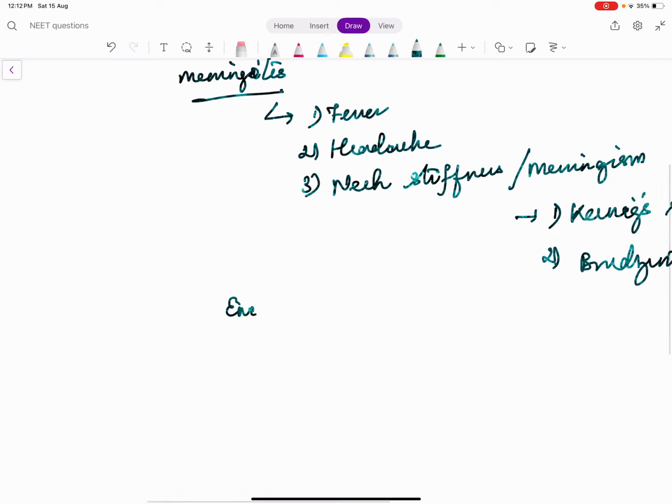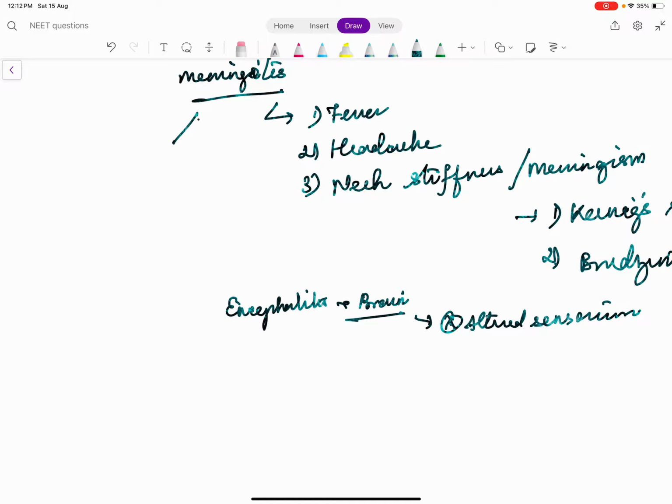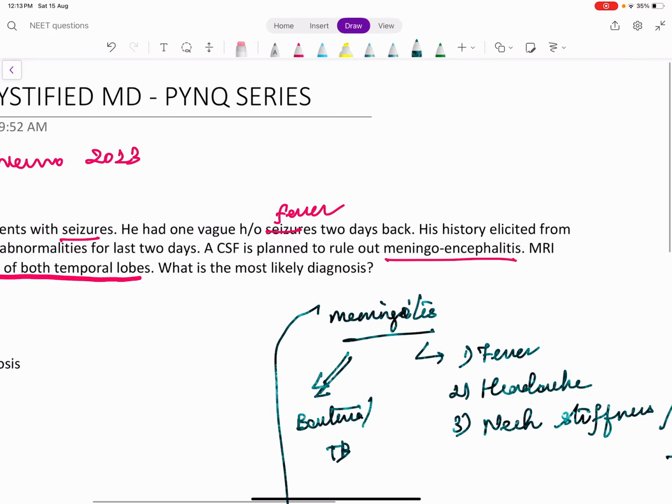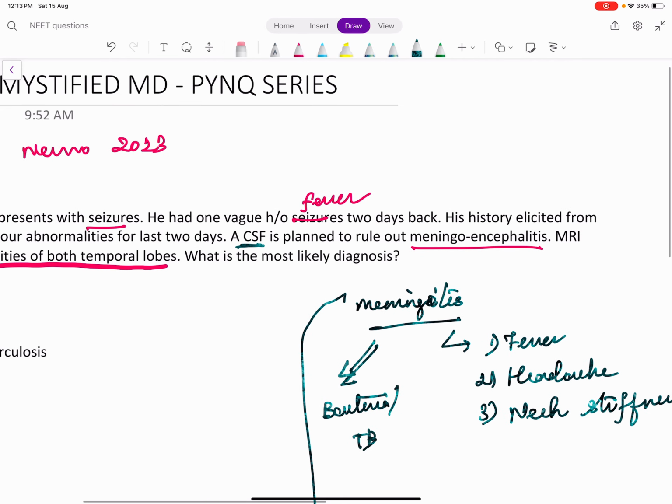What is encephalitis? Encephalitis is infection of the brain tissue. When brain tissue is involved, definitely fever can be there. But here mainly there will be altered sensorium or behavioral disturbances, which is common in encephalitis. Usually meningitis is associated with bacteria or TB. Encephalitis is usually associated with virus because encephalitis means there is affection of the tissues. Sometimes both can occur together. That's called meningoencephalitis. So the investigation of choice is CSF.